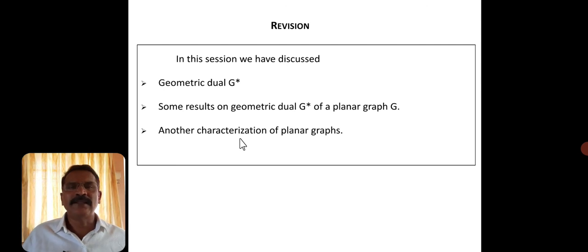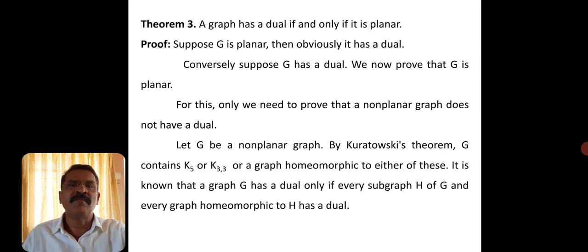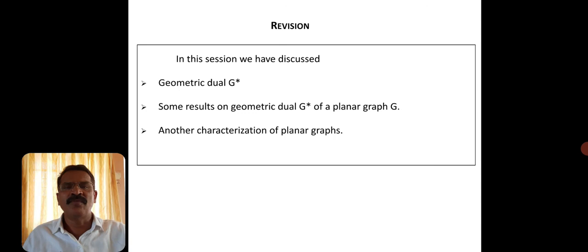So in this session, again, we have discussed the geometric dual, and we have considered some results based on the geometric dual of a planar graph G. We have given another characterization for a planar graph. What is that? You can see the statement here: a graph has a dual if and only if it is planar. With this, we conclude today's lecture.